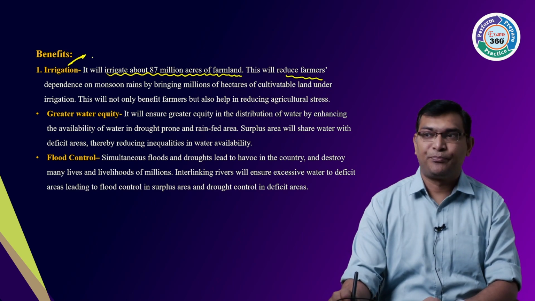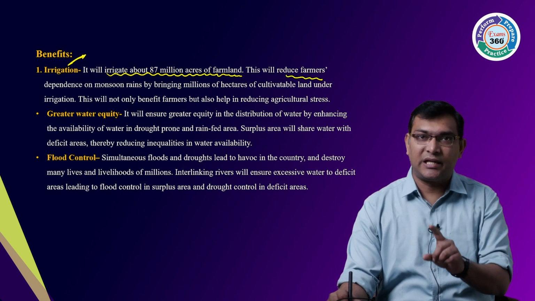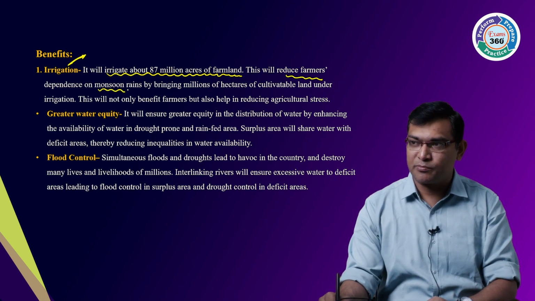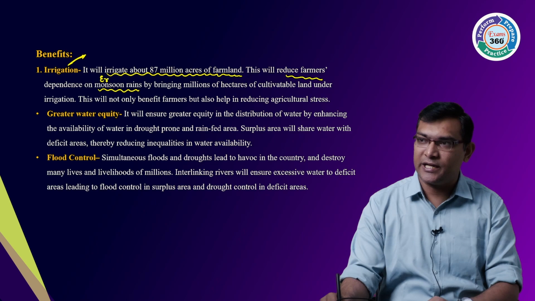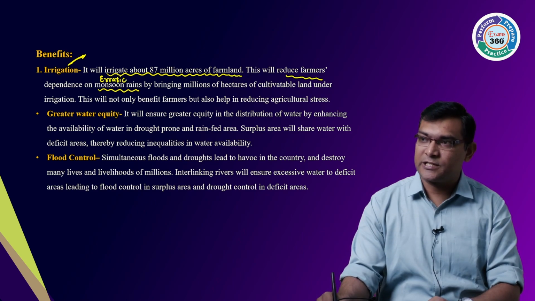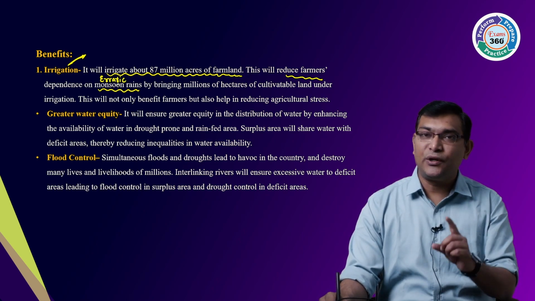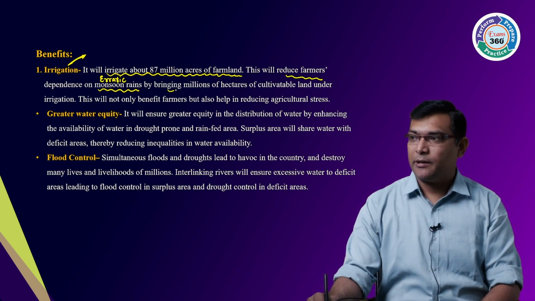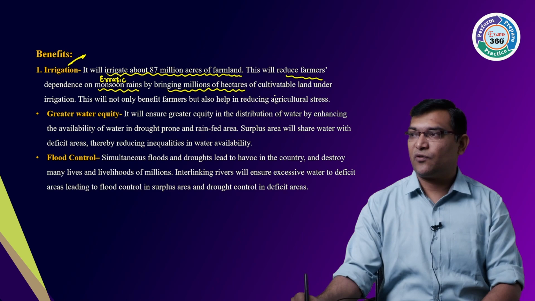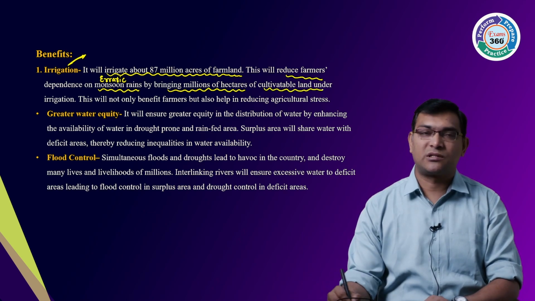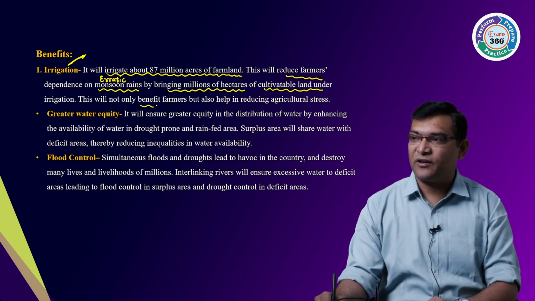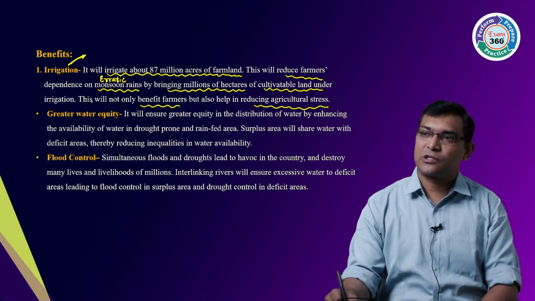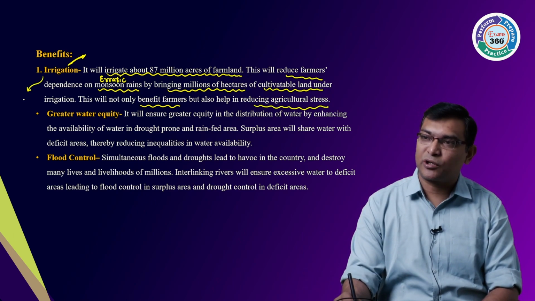Because of this interlinking, the dependency on erratic monsoons, because our monsoons are erratic in nature, can be reduced by bringing millions of hectares under cultivable land use. So this will not only benefit farmers but also reduce agricultural stress. So by this, agriculture production can improve.